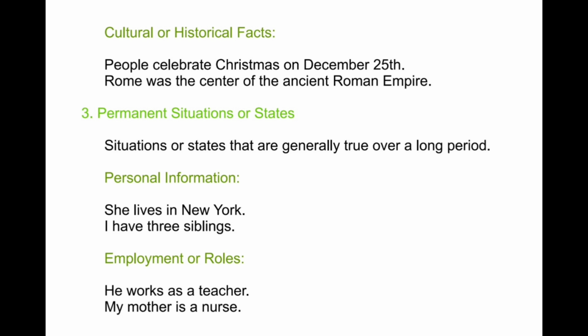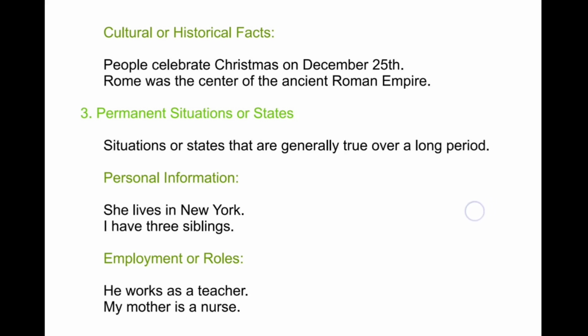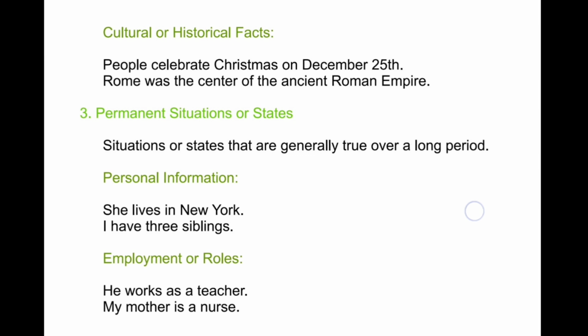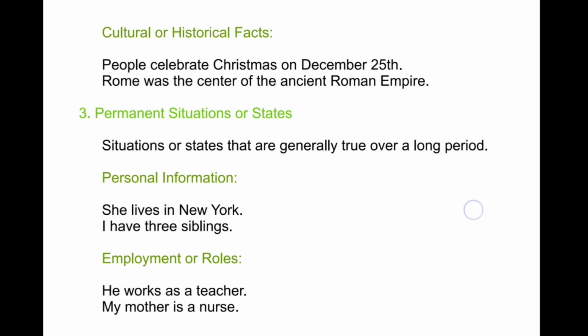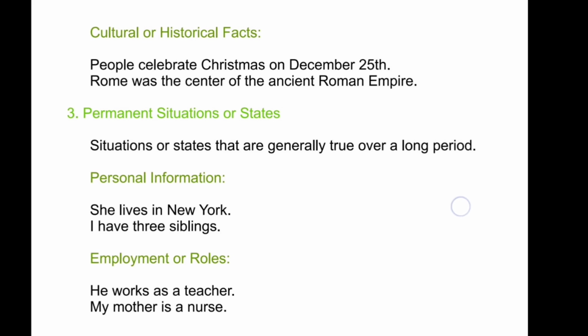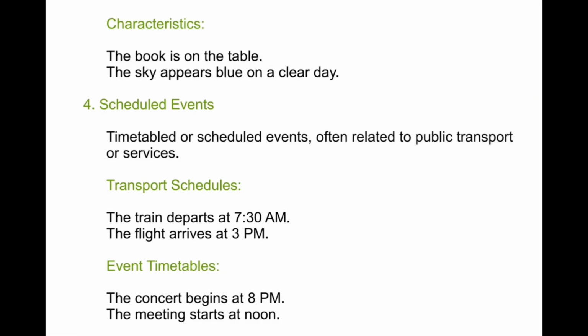Permanent situations or states. Situations or states that are generally true for a long period. Personal information: she lives in New York. I have three siblings. Employment: he works as a teacher. My mother is a nurse. Characteristics: the book is on the table. The sky appears blue on a clear day.